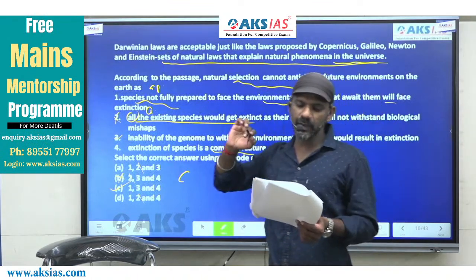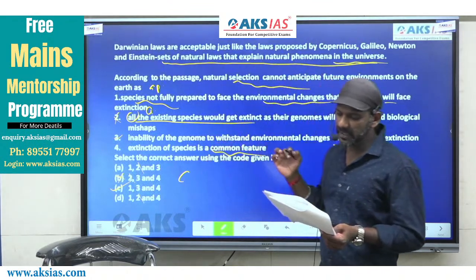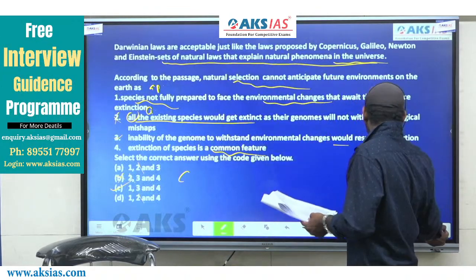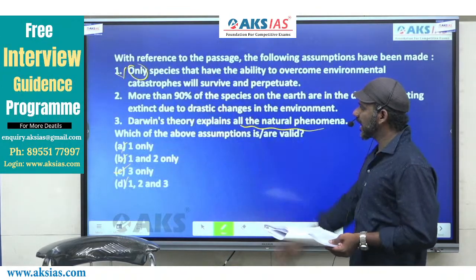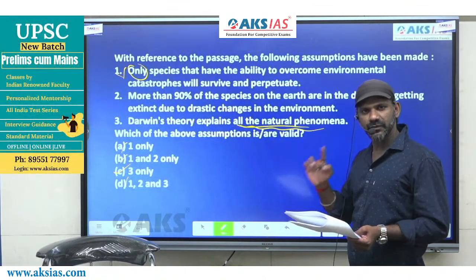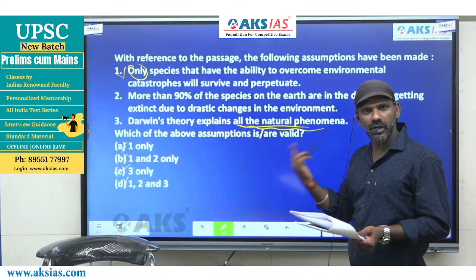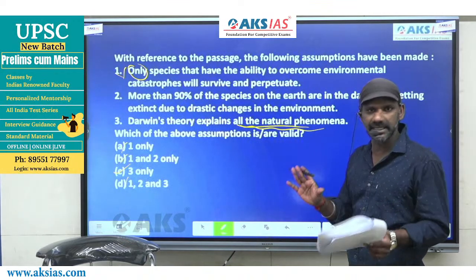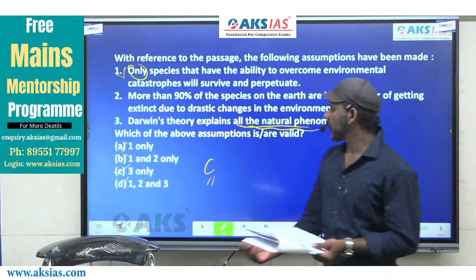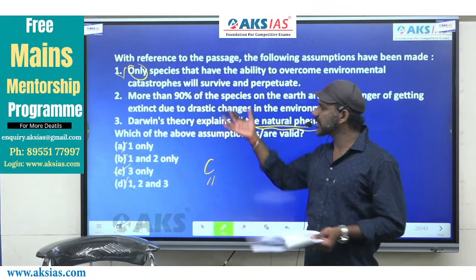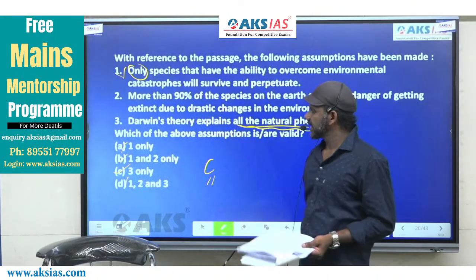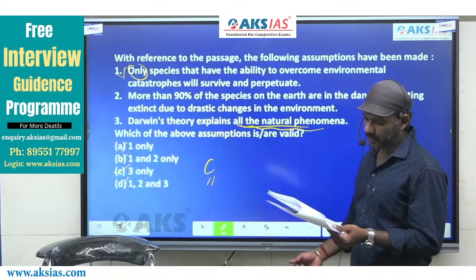That means Darwin's theory explains all the natural phenomena in the universe, not just living things. 3 must be considered, the answer must be C. Anyway, 1 is wrong, which means there's no need for us to think about 2 and 3. The answer is C, only 3.